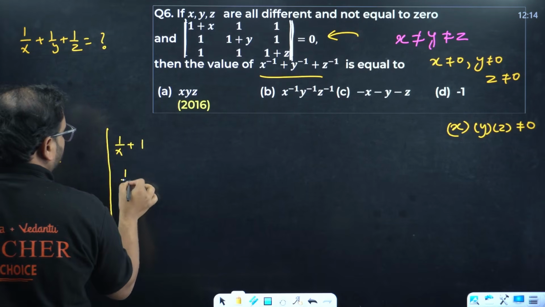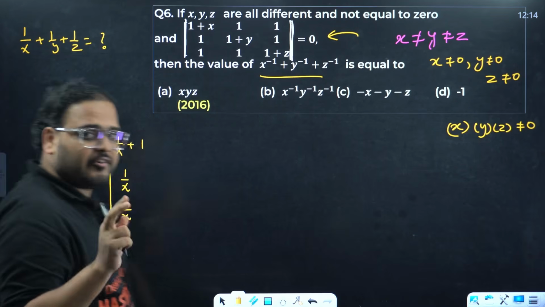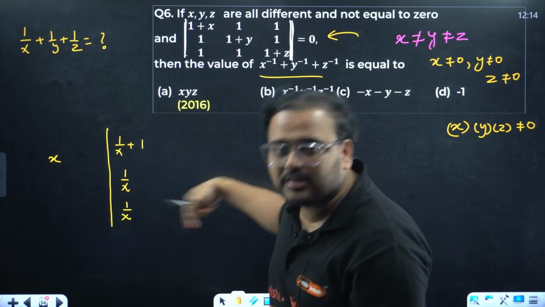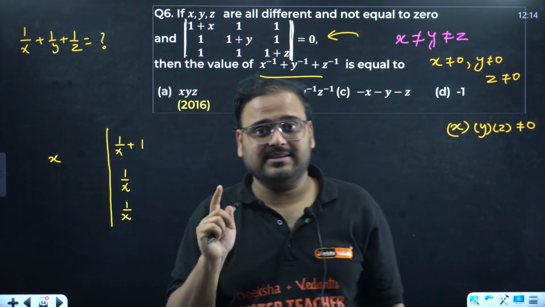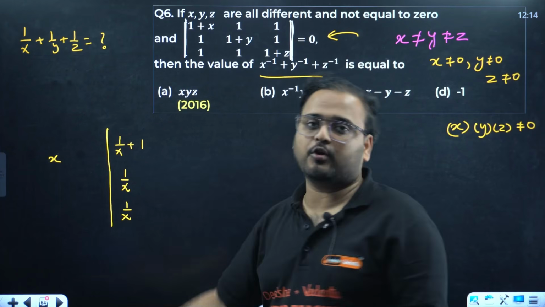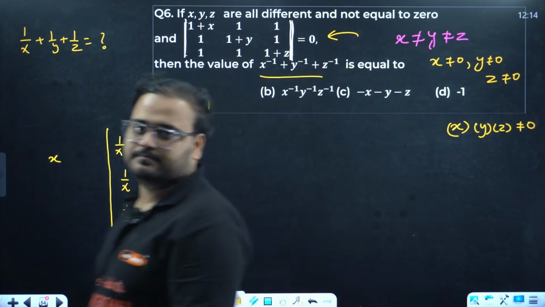This will be 1 by x. This will be 1 by x. In case of a matrix, when I take something common, I have to take it from all the elements. But in a determinant, when I take something common, you can take it from any one row or any one column. From the first column, I am taking x common.